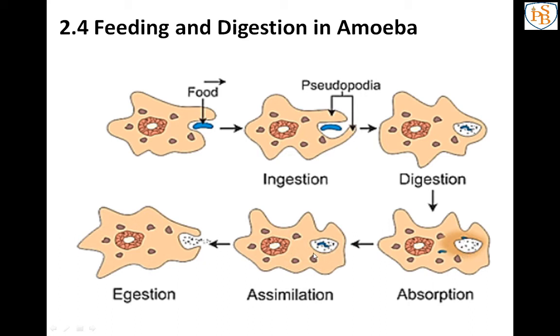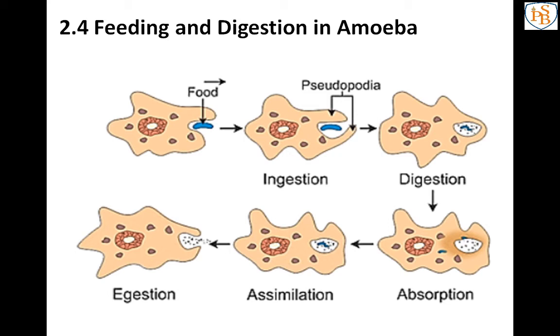Then assimilation is there, which means we are forming the complex substances that give energy, and after getting energy we are removing, which means the amoeba is removing the food. That is known as egestion. The same happens in the human digestive system: we are taking food, see the ingestion, then we digest that food, that is digestion, then we are absorbing, absorption, then again the formation of complex substances, that is assimilation, and then removal of food, that is known as egestion.